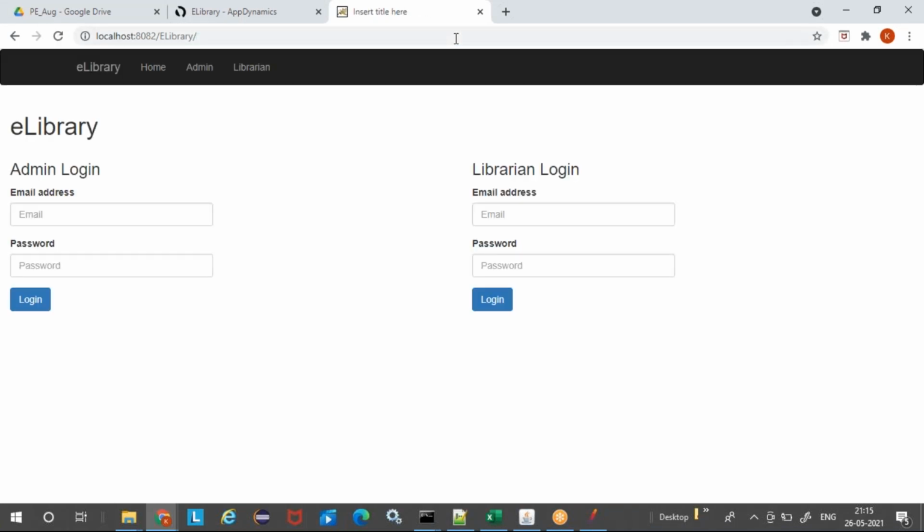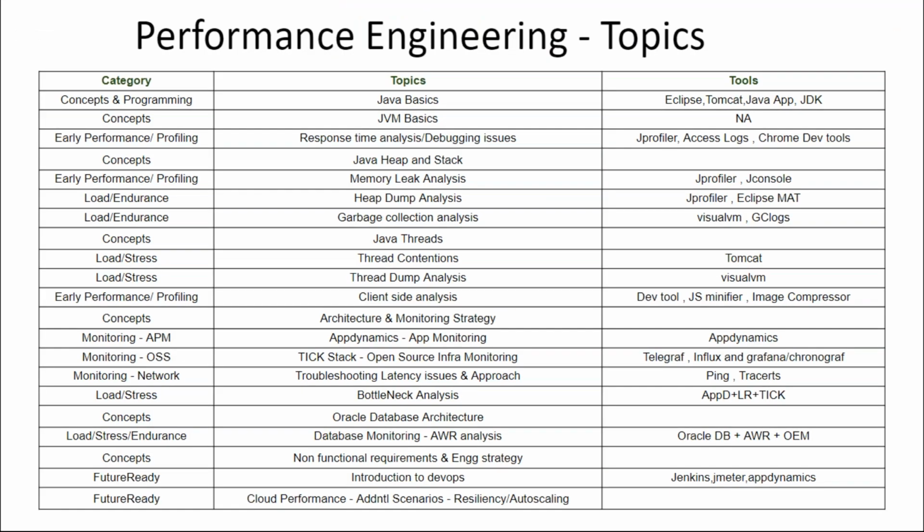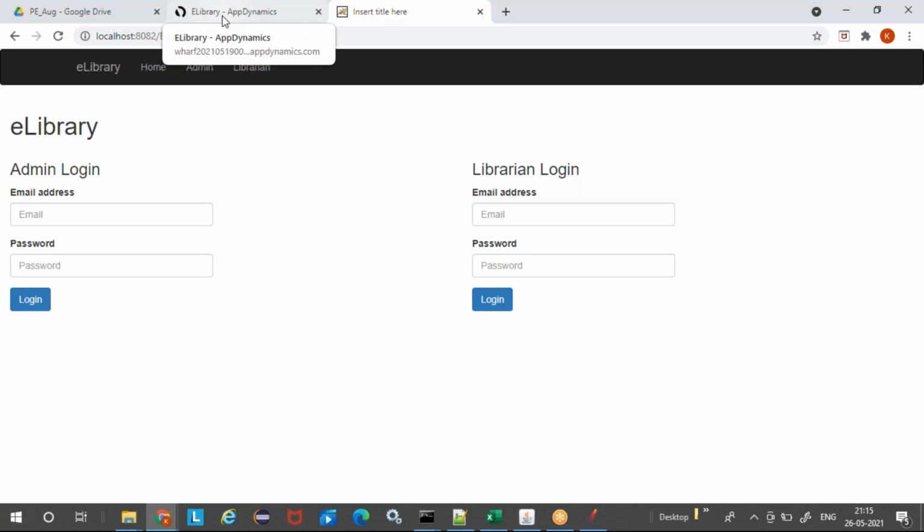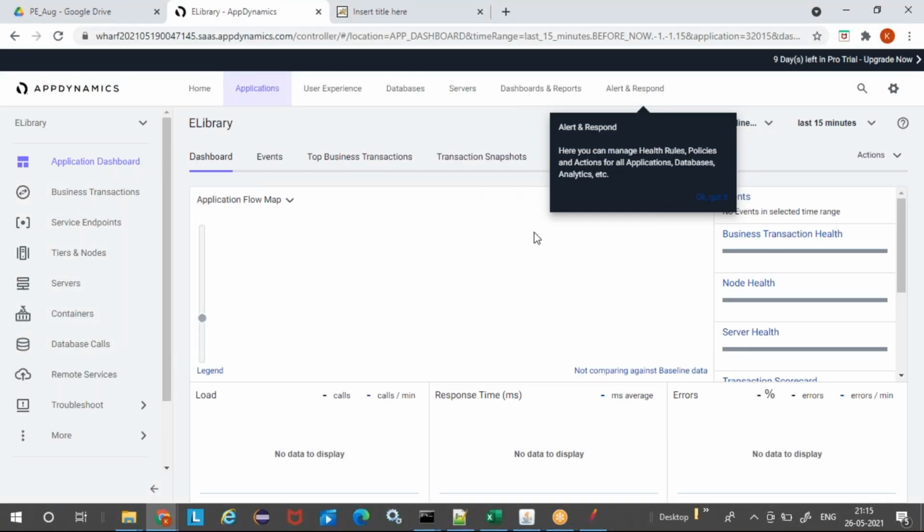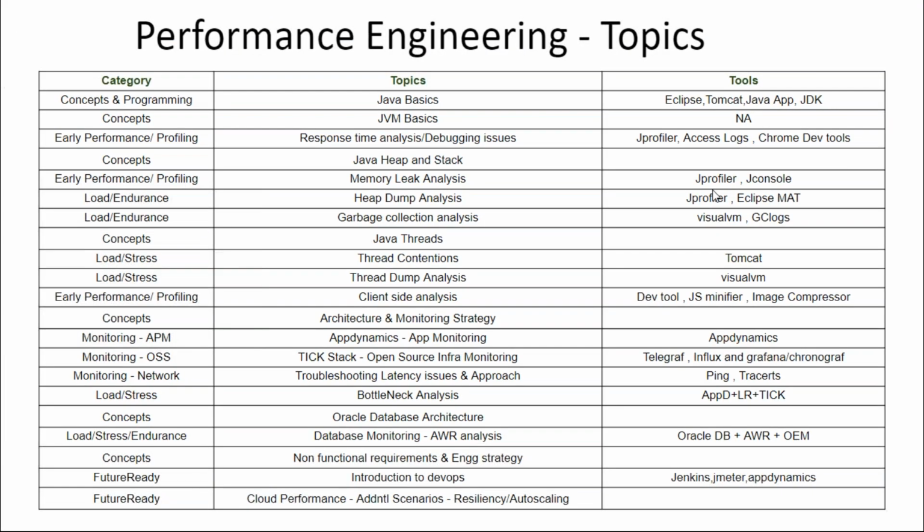So this one will be configured with AppDynamics, and whenever we are going to run a load test or a stress test, we'll be using AppDynamics for getting all the response time, your JVM related details, your database calls, third-party calls, and troubleshooting the response time. All of this we will be learning using AppDynamics.